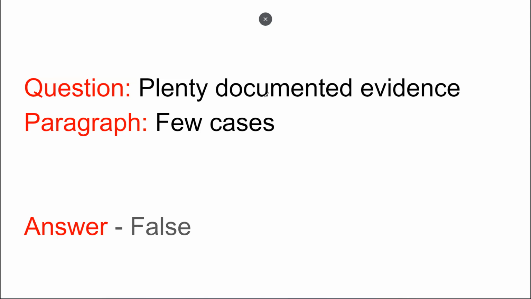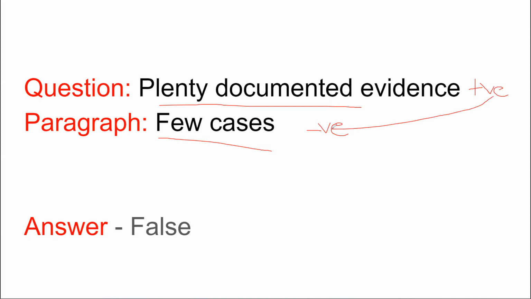The question said that there is plenty of documented evidence, but the paragraph stated that there were few cases. So the paragraph stated a negative idea about documented evidence, whereas the question statement represented a positive statement. Now, both of these ideas are opposite, and in case the ideas are opposite, the answer is always false.